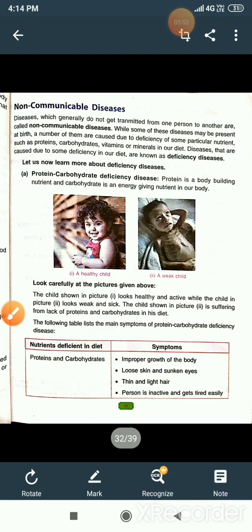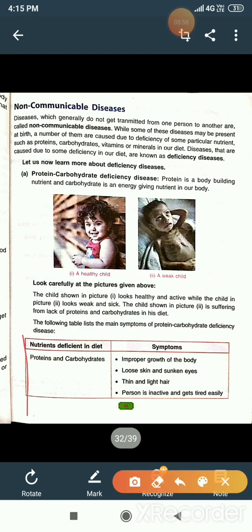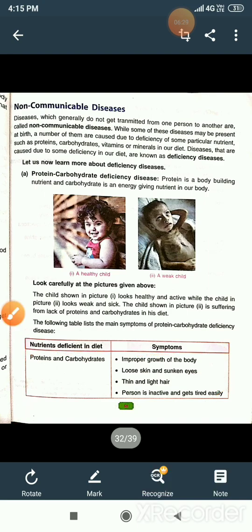Now see this table. This table is very important. There are two columns: nutrients deficient in the diet, and symptoms. Number 1 is protein carbohydrate. What are the symptoms? Improper growth of the body, loose skin and sunken eyes, thin and light hair, and the person is inactive and gets tired easily. These are the symptoms of protein and carbohydrate deficiency in our diet.